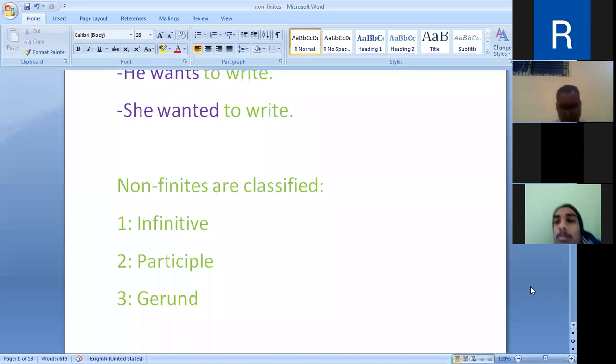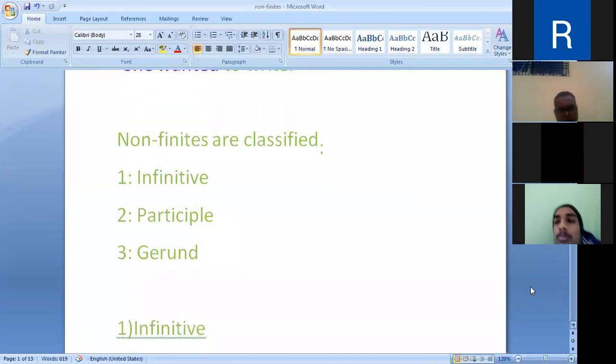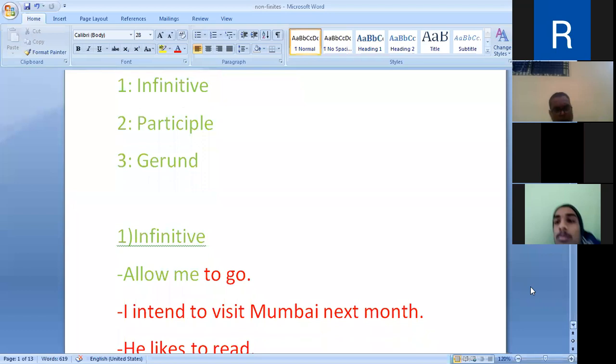Infinitive is derived from verb. Number one. Look at here. Derived or formed from verb, V1, and before that there is the to. To play, to sit, to dance, to jump, in this way.